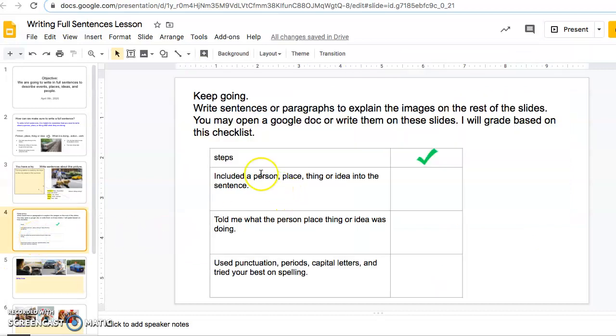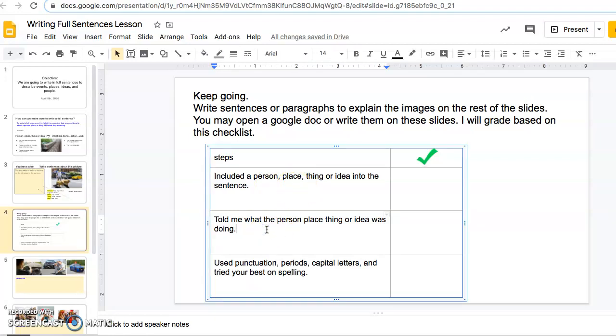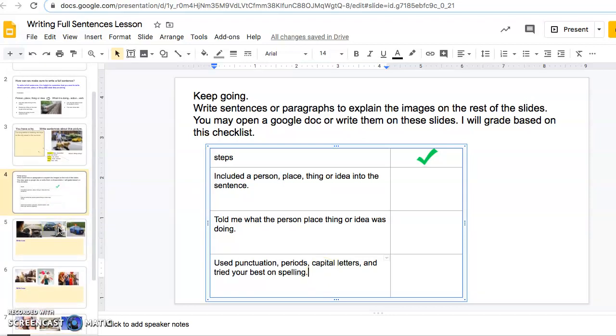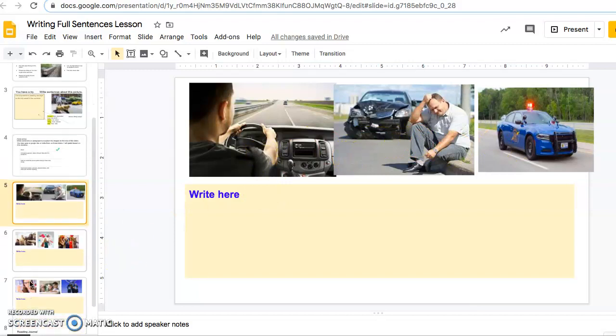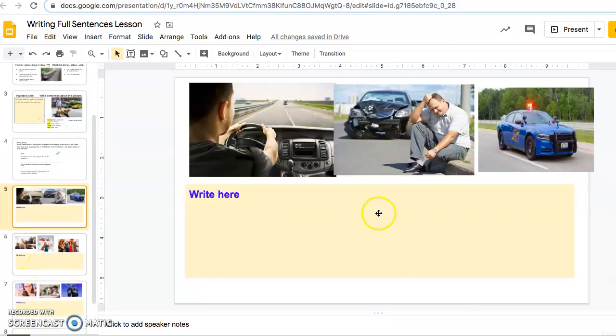And then once you're done, you're going to go to your checklist on the next slide to make sure that you did all the steps correctly. Did you include a person, a place, a thing, or idea? Did you tell me what the person or place or the thing or idea was doing? And did you check your punctuation? So periods, capital letters, spelling. And that's pretty much it, guys. All right. So you're gonna have different slides with different pictures on it, and you guys are just gonna be coming up with complete sentences to write about the pictures.